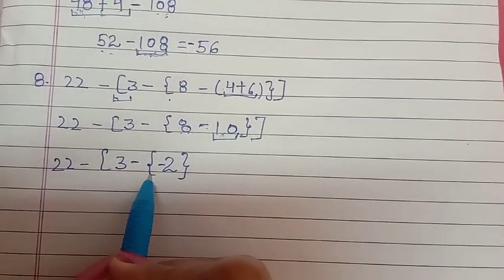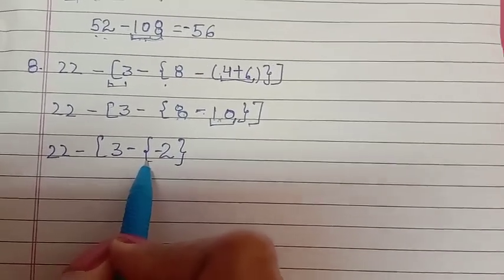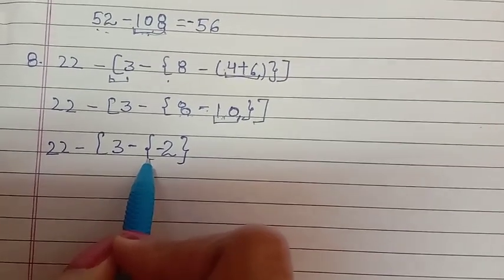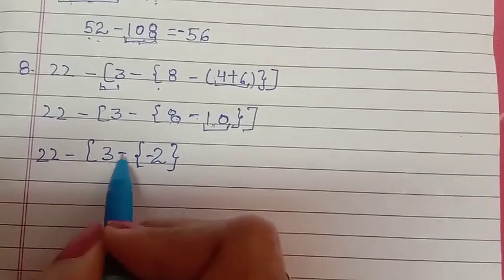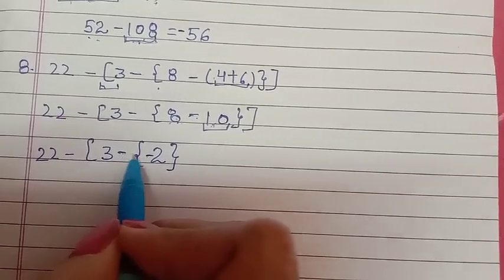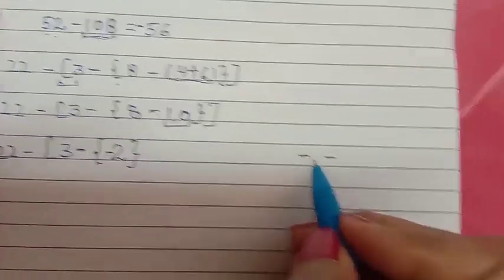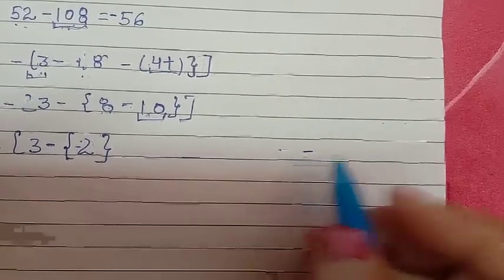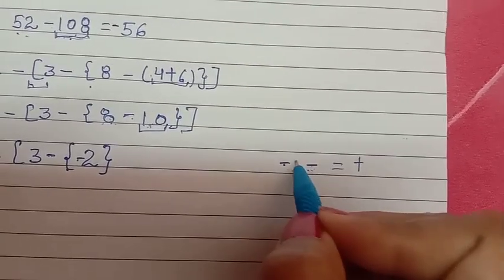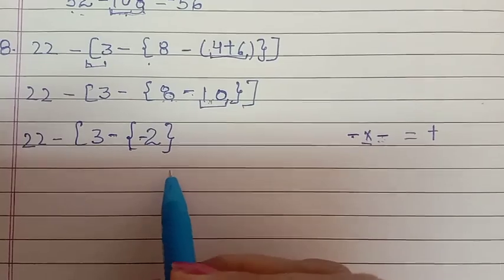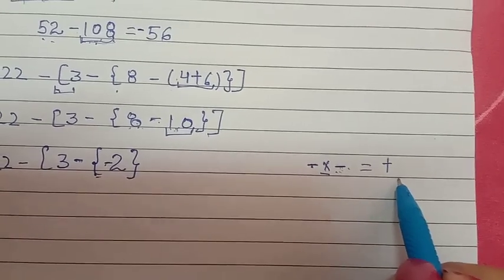This is because there is a very important thing that I want to discuss with you guys. Might be you are familiar with it, but it's my duty to tell you each and every concept side by side. So here you can see that two signs are coming together, that is negative and negative. When two signs come together, they fight and become positive. So we can say minus into minus. Actually they are multiplying with each other because bracket means multiplication. So minus minus is plus.